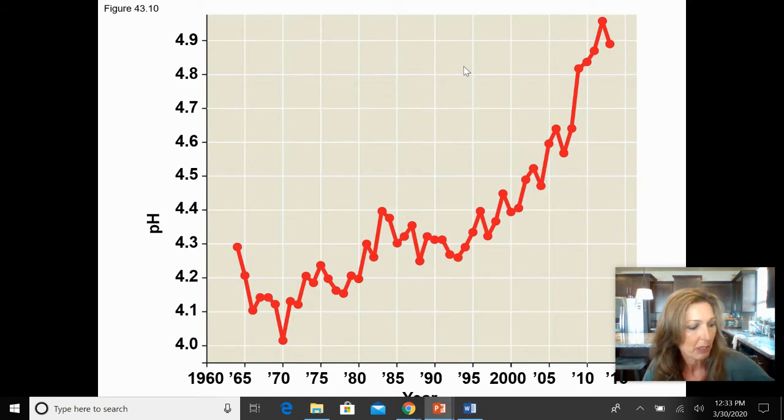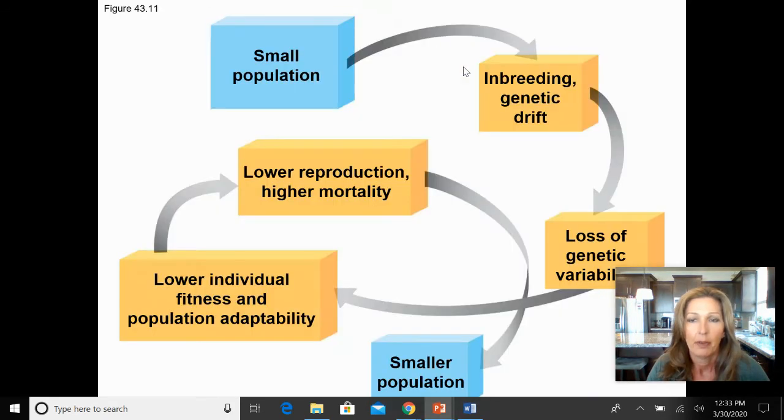So from 43.1, make sure you're understanding different levels of biodiversity, why biodiversity is important, and then be able to identify what are some of those threats to biodiversity. Now, in section 2 of your book, 43.2, it actually is talking about population conservation.